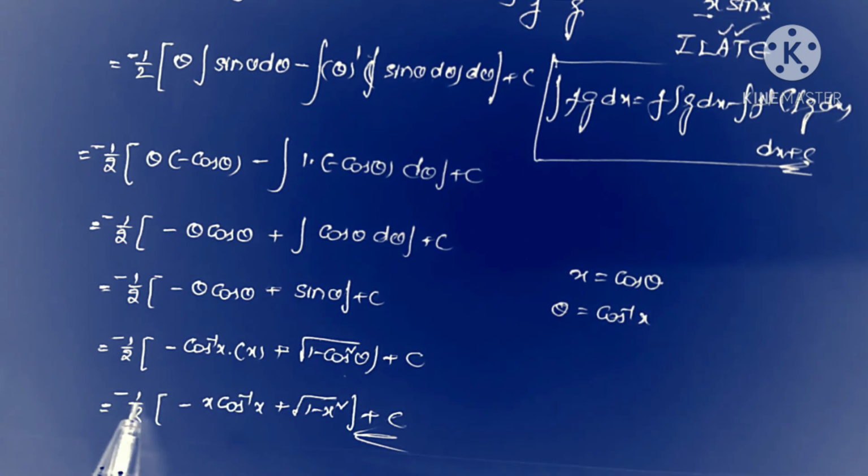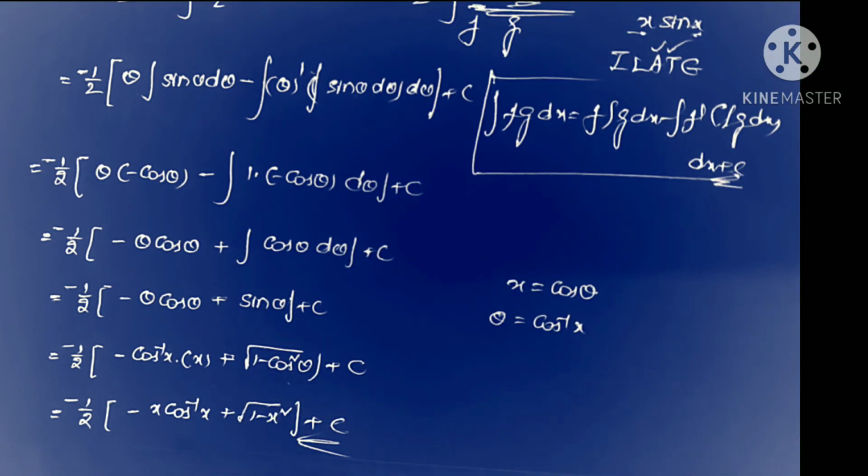Therefore the answer is minus 1 by 2 into minus x cos inverse x plus square root of 1 minus x square plus c. That's all.